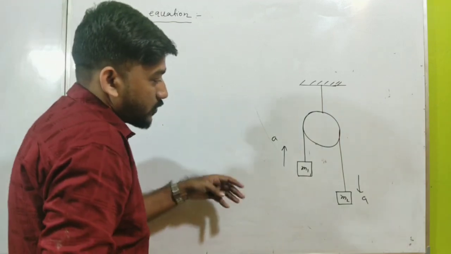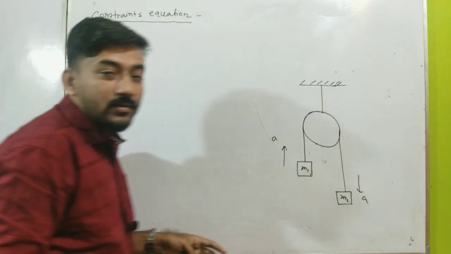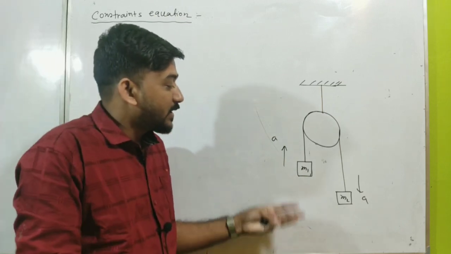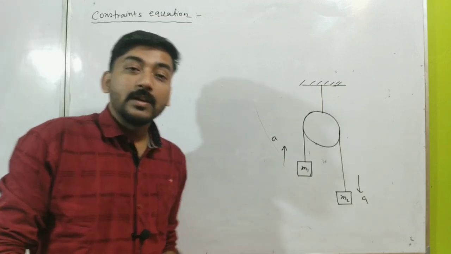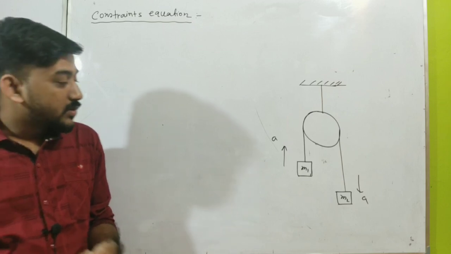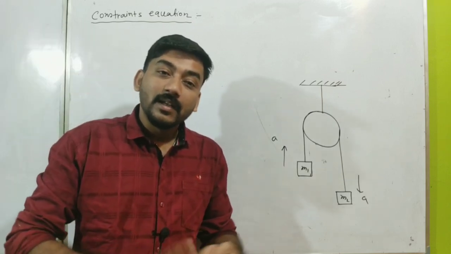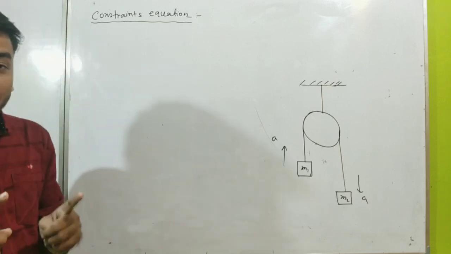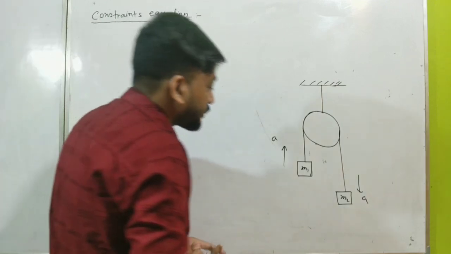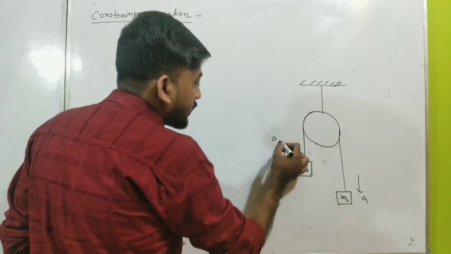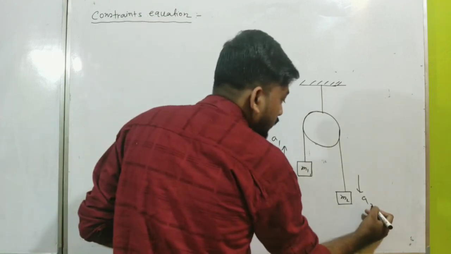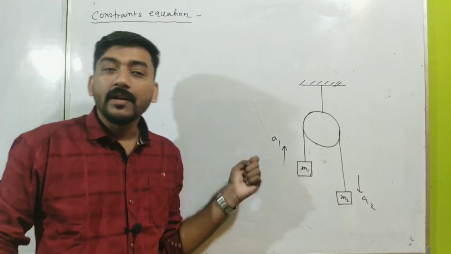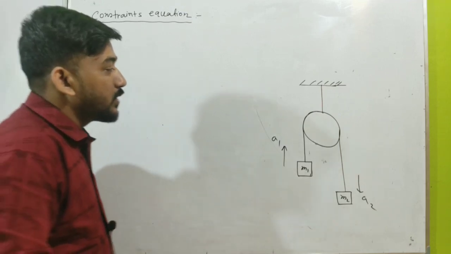To get the acceleration, we first have to find the displacement relation between m1 and m2. Then we can find the velocity relation, and at last the acceleration relation between m1 and m2. So let me first take the acceleration of m1 as a1 and the acceleration of m2 as a2, and we need to find the relation between a1 and a2.